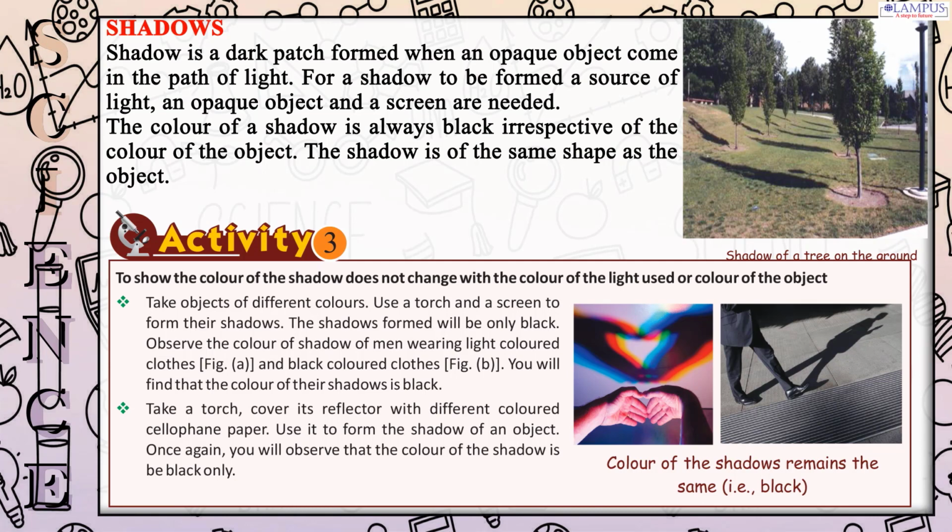We take a torch and cover its reflector with different colored cellophane paper. Use it to form the shadow of an object. Once again, you will observe that the color of the shadow is black only. Color of the shadows remains the same, i.e., black.